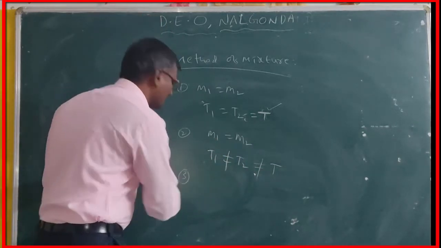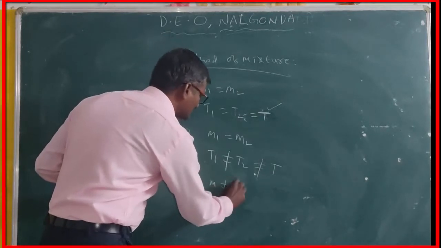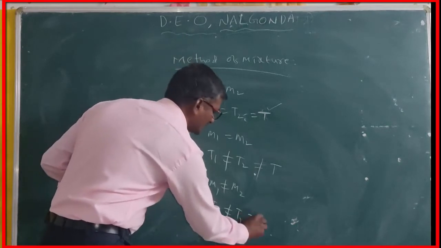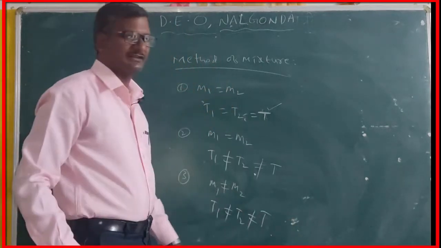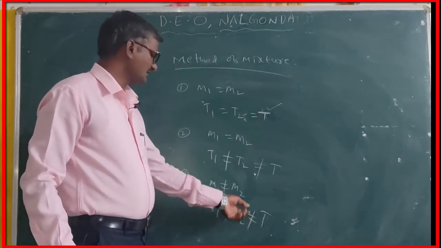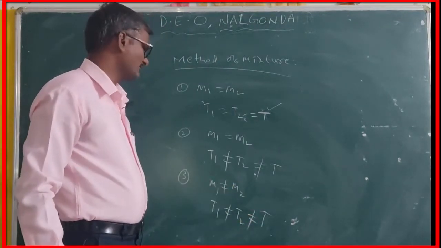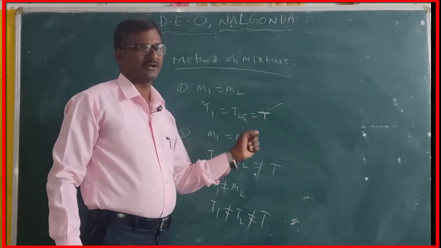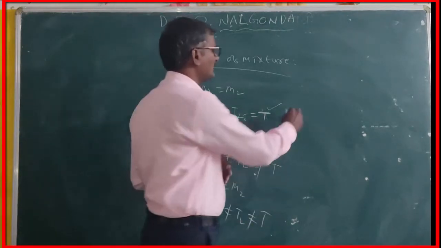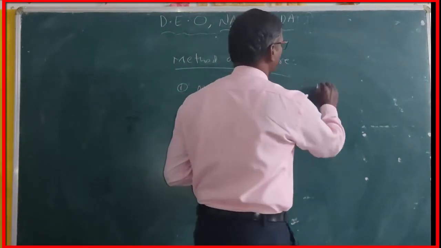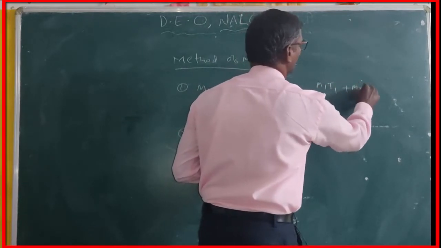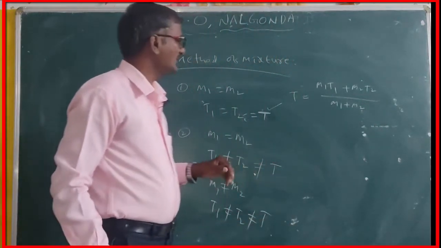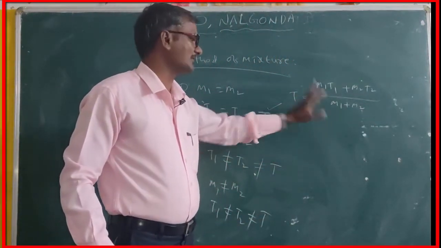At the same time, in situation 3, masses are not the same: M1 is not equal to M2, and T1 is not equal to T2. The equilibrium temperature, that is, the mixture temperature, is also not the same. But I want the exact value of the mixture temperature. How can we find it? With the help of one formula. The formula is T is equal to M1 T1 plus M2 T2 by M1 plus M2. It is the mixture temperature formula.